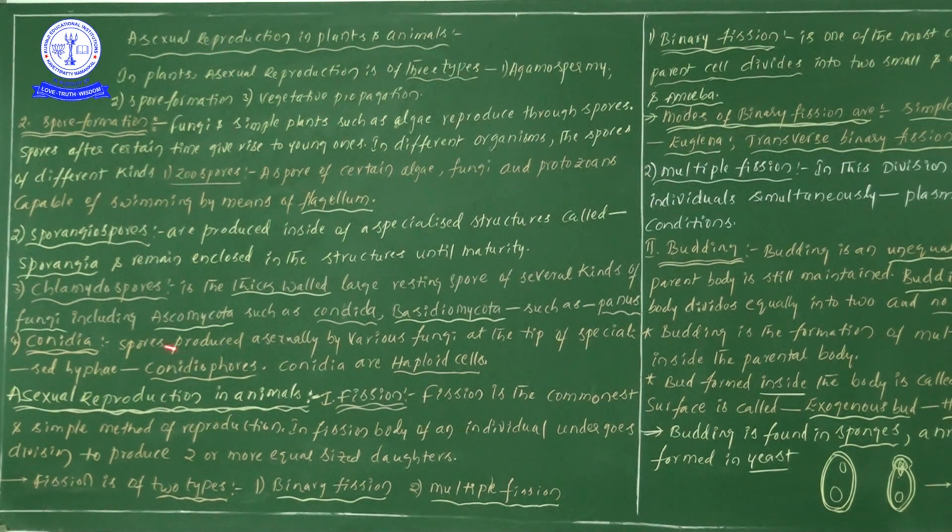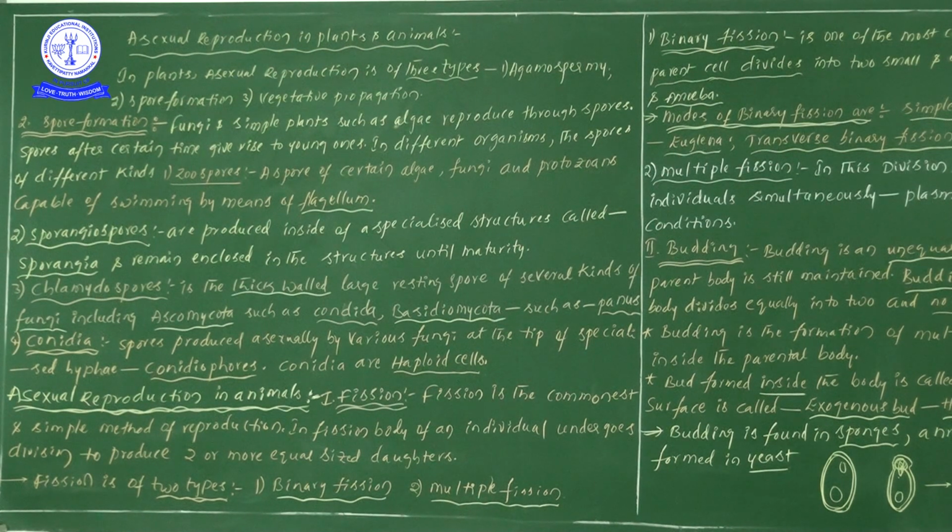Conidia, the spores produced asexually by various fungi. From the point of view of conidia, these are also types of spores only. All of these are produced asexually by various fungal members at the tip of specialized hyphae, known as conidiophores. On the conidiophores we can observe the presence of conidia, and these conidia are haploid cells.